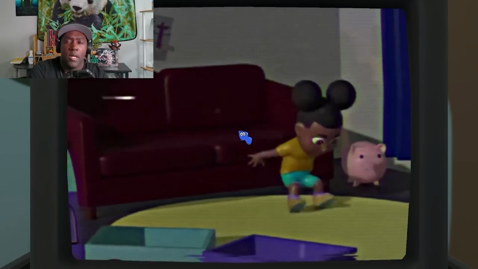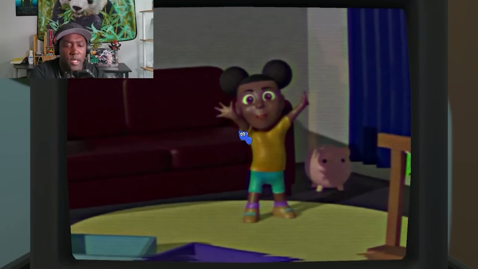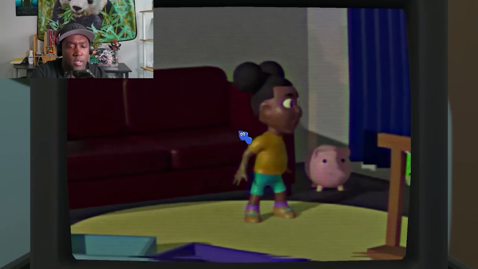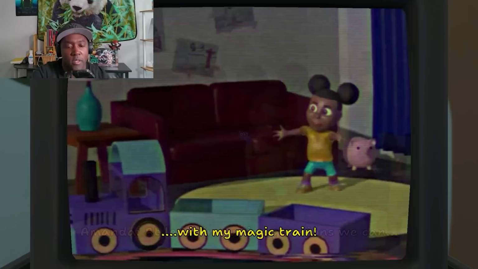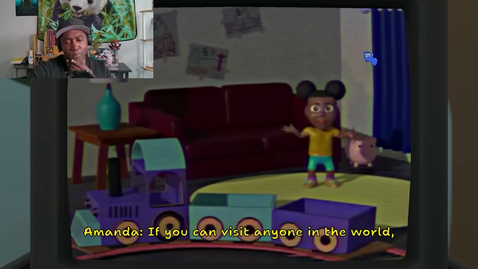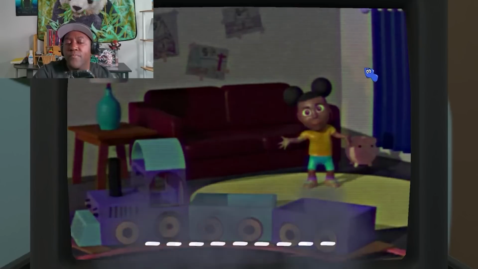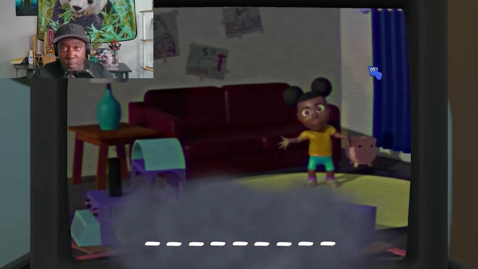Amanda is talking about wanting to go far, far away, but as she looks around the room that she's in, it becomes clear that she is trapped and cannot leave. So the best that she can do is travel in her imagination, which is why she has this sad little train set here. Now, after that introduction, we get asked who we would go visit if we had the option to see anyone that we wanted. And if you type in her father's name, this is a response that you'll get.